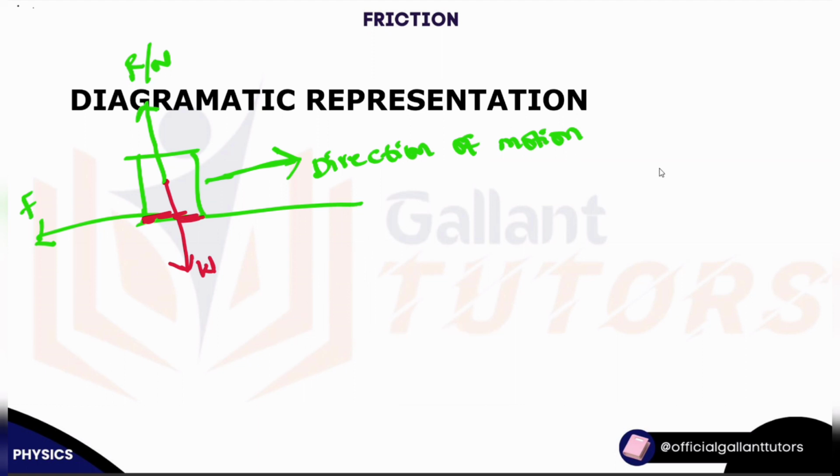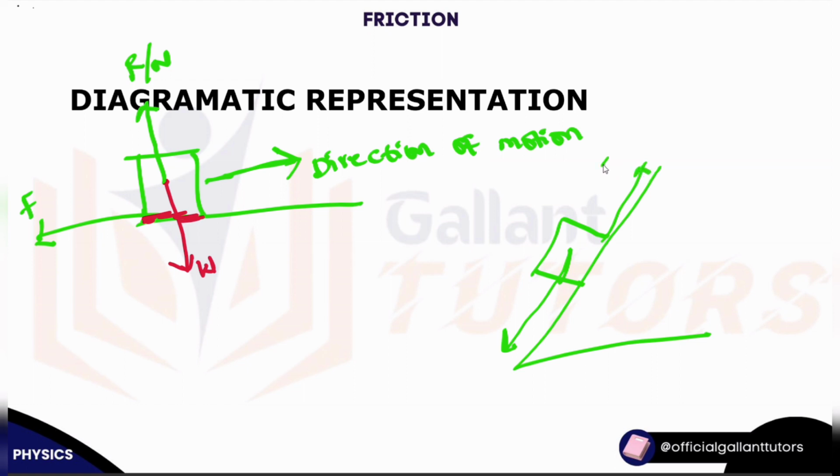Let's assume we have something like this. I'll have a box here. Where will it move? It will move in this direction, which means the frictional force is in this direction, so this is our F. Now, normal reaction, regardless of the position, is always perpendicular to the surface, so this is our N. Now, what about the weight? Weight is in the direction of gravity, so this is our W.